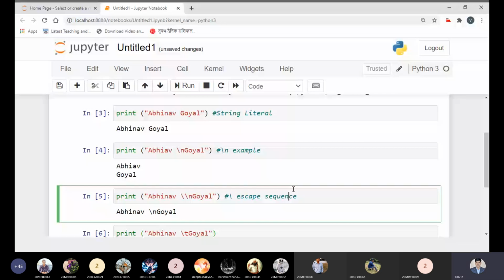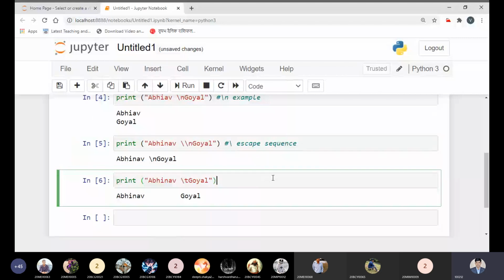Next, what we have is slash t. Slash t is used for more spaces.